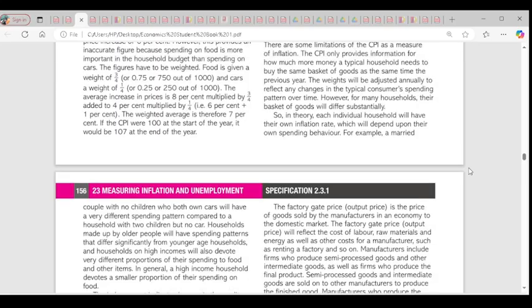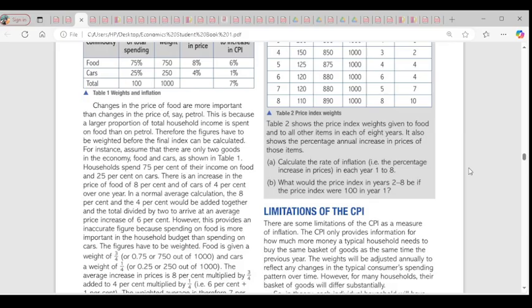And the last one: this CPI also excludes a number of items relating to housing. So whenever you check your CPI, it doesn't talk about the amount of money we pay, the interest we pay on mortgage. It doesn't talk about it. And house is part of what we spend on, but it is not indicated here. So these are the limitations of the consumer price index when we have to use it to measure the price level and inflation rate.